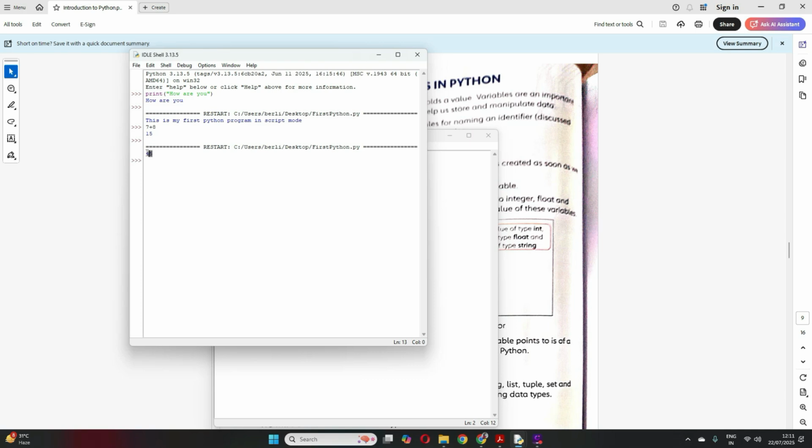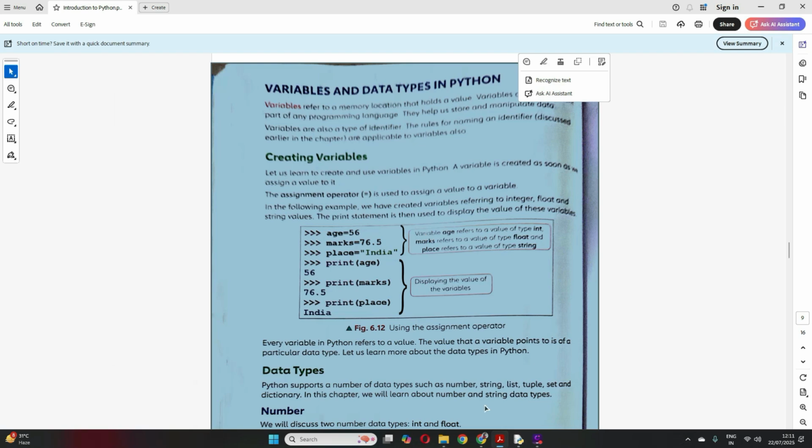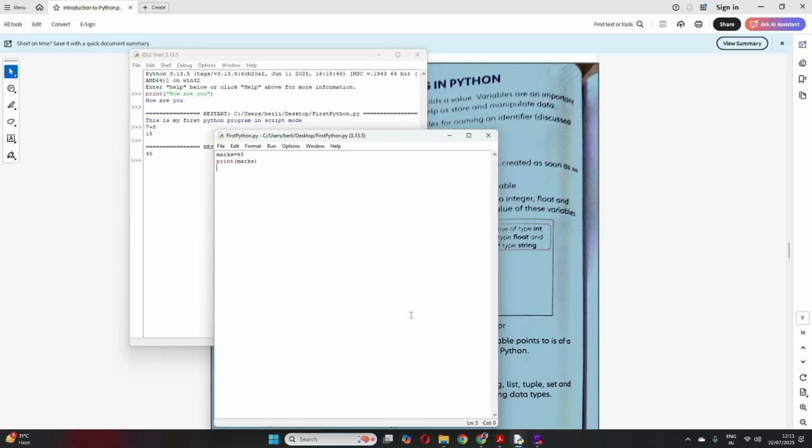And I write here print marks. Let me just save it and run this. Now did you see 45 has been printed here? Now see my program, I wrote marks is equal to 45 and then print marks.